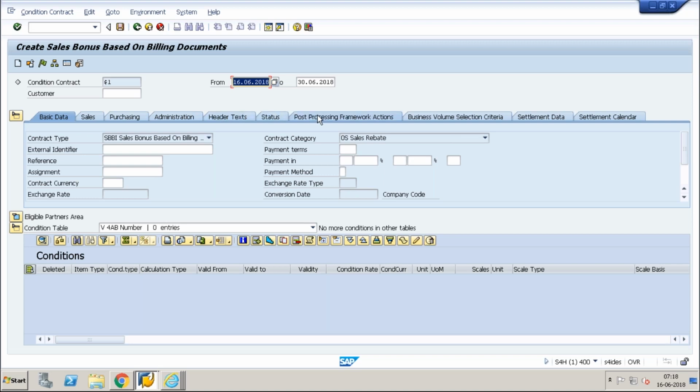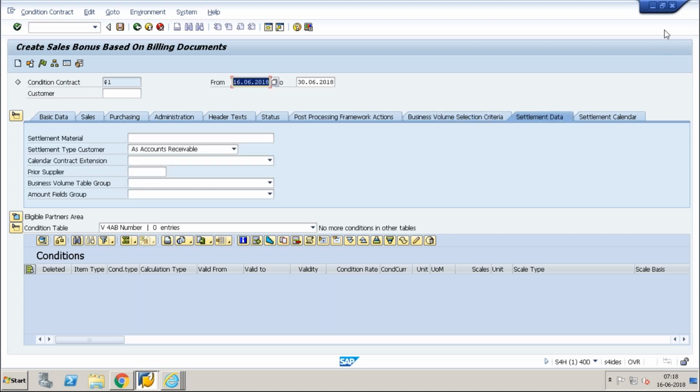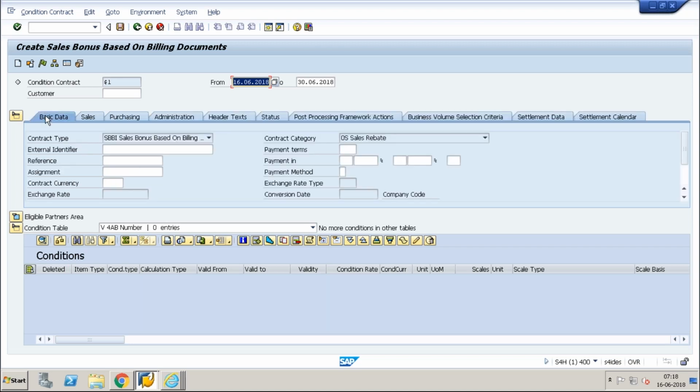And PPF is not relevant for us, at least it's a GTM model. But the same concept is available in the GTM also, so that's why it is GTM and TPM models. And this is my business volume data, and this is my settlement data. So there is some data in my CCM at header level which I need to control or activate. So we will go to the business basic data first.